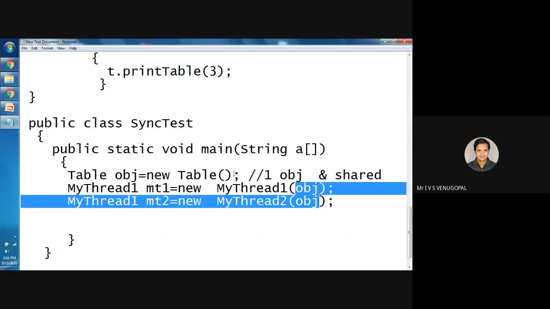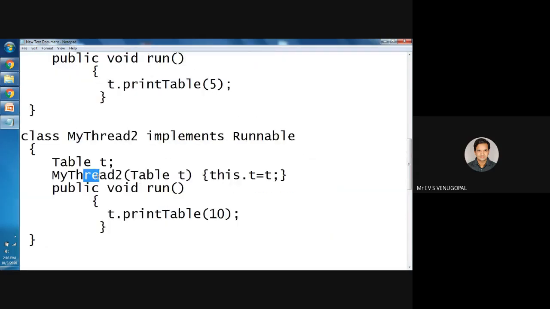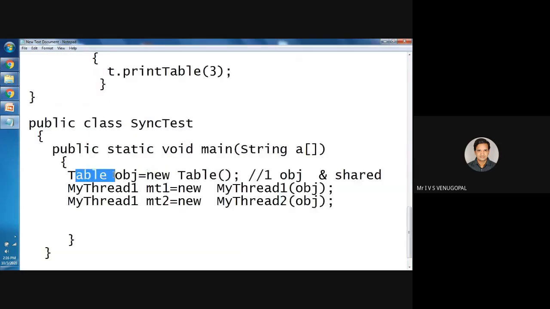See, observe. This is the constructor of Thread. The constructor of Thread accepts a Runnable object. So I created a table object and I have passed it to the corresponding thread. Observe, thread 1 accesses the same object obj. Thread 2 also accesses the same object. Only one object, that same object is shared among multiple threads.